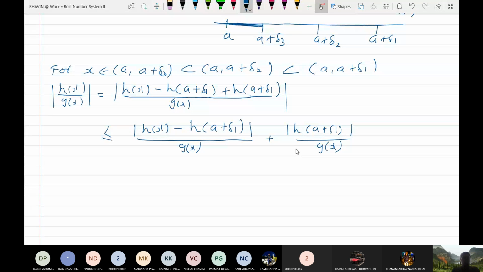Do you understand? I have applied just the triangle inequality.